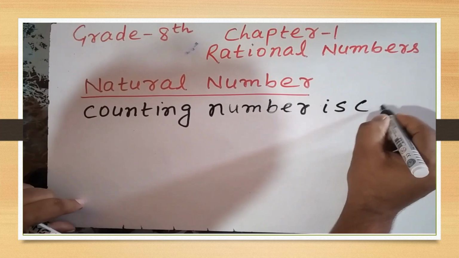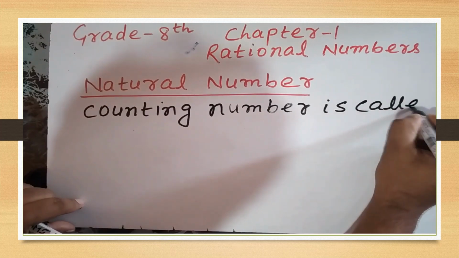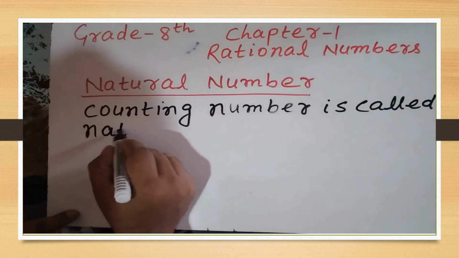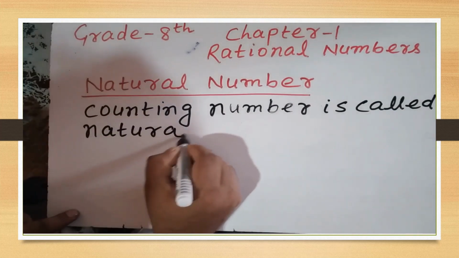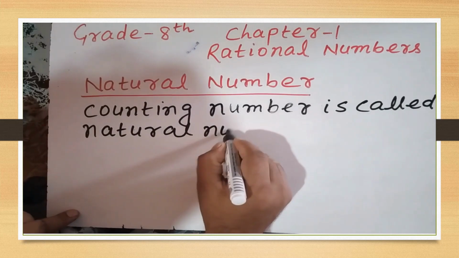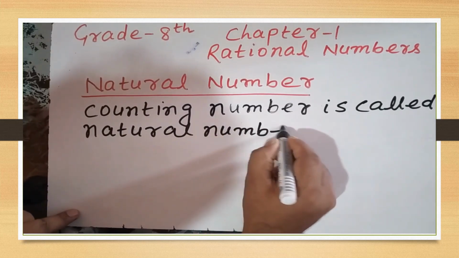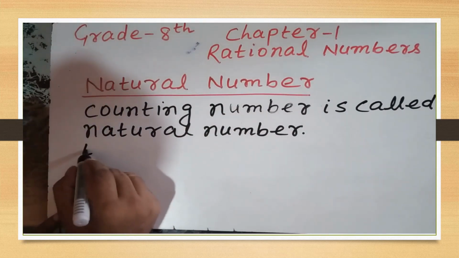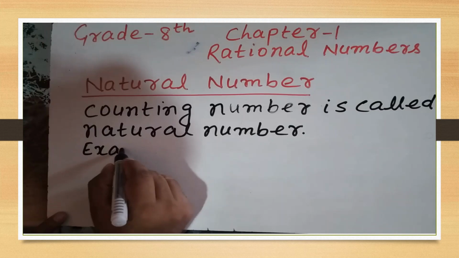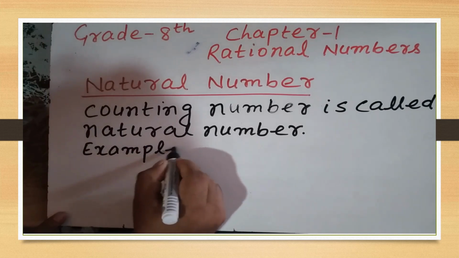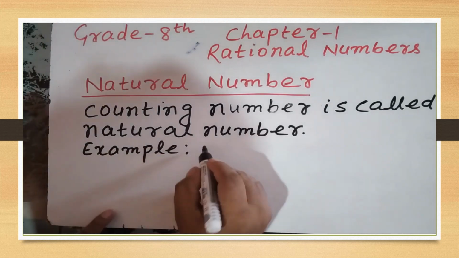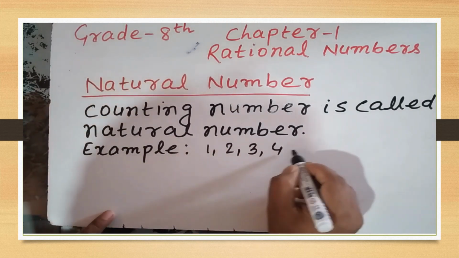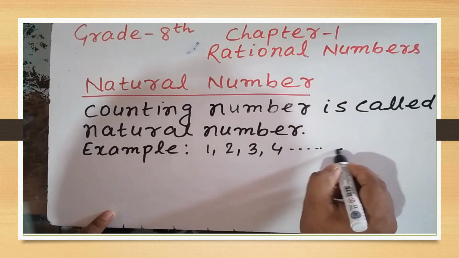is called natural number. As for example, one, two, three, 4 till infinity.